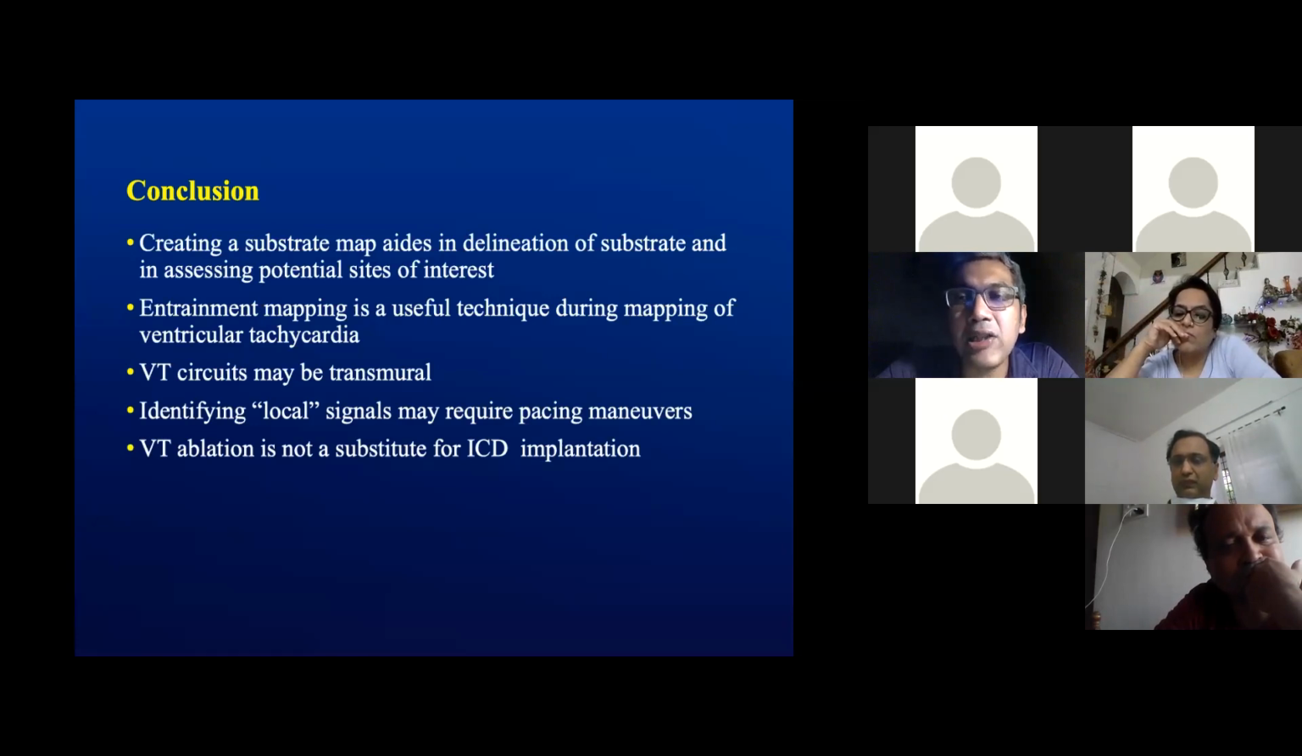Most of our patients are not similar. Most of our patients are unable to afford the ICD. So VT ablation becomes a primary mode of management for them at our center.